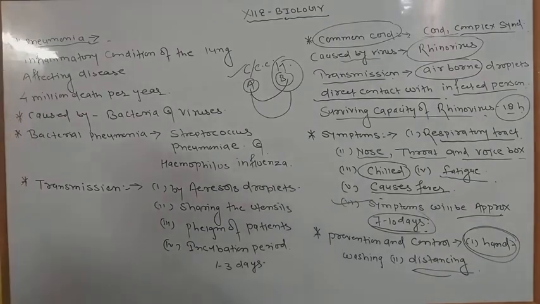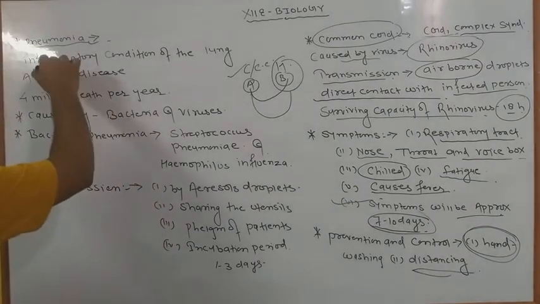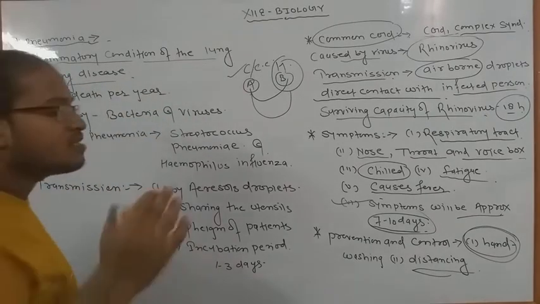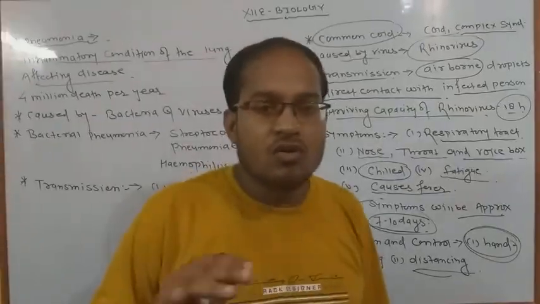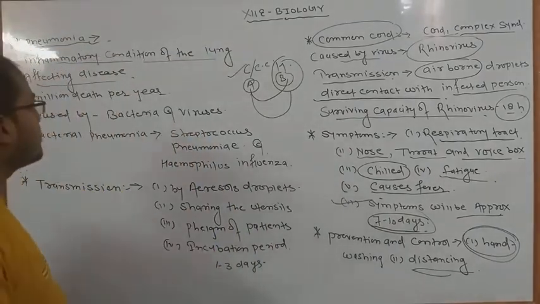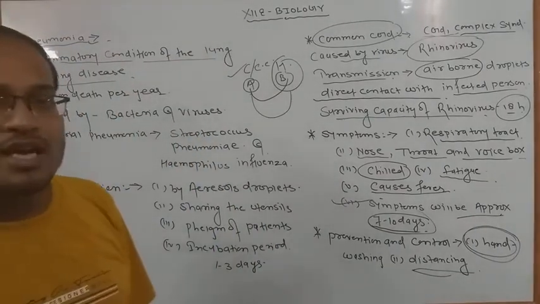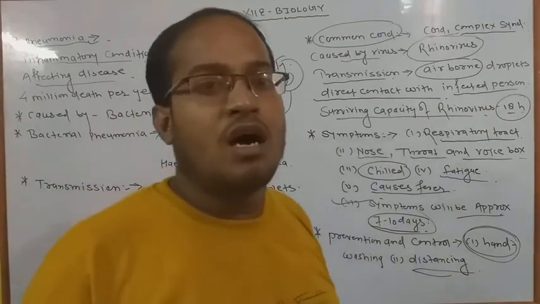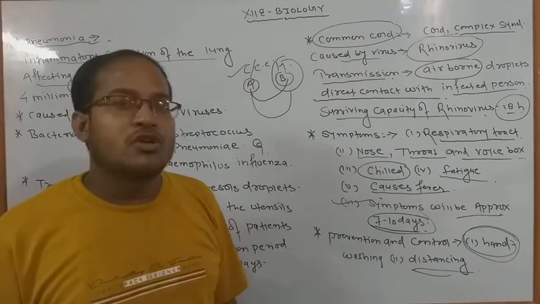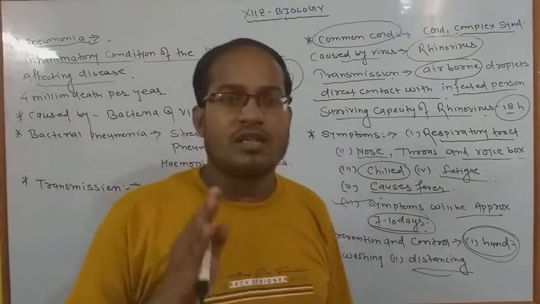But the most important point is that it is also an inflammatory condition of the lung affecting disease. ये हमारे लंग्स के अंदर के जो पार्ट्स होते हैं उसको ये डिस्टर्ब कर देते हैं, मल फंक्शनिंग कर देते हैं. It means the respiratory tracts are not properly working and several times the human beings are feeling very suffocation by not getting proper oxygen and they die.